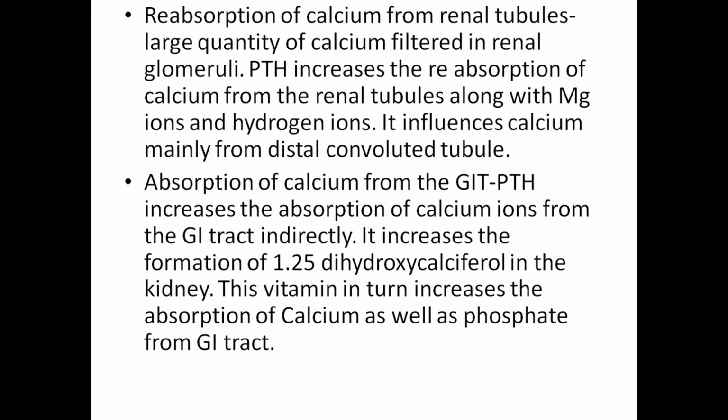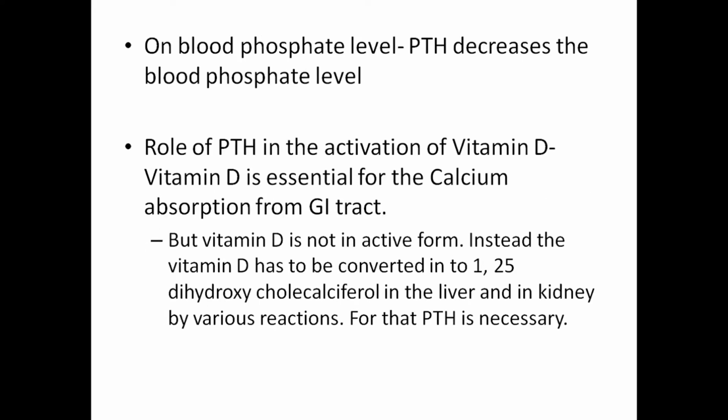Absorption of calcium from GI tract. Parathormone increases the absorption of calcium ion from the GI tract indirectly. It increases the formation of 1,25-dihydroxycholecalciferol in the kidney. This vitamin in turn increases the absorption of calcium as well as phosphate from the GI tract. On blood phosphate level, parathormone decreases the blood phosphate level.